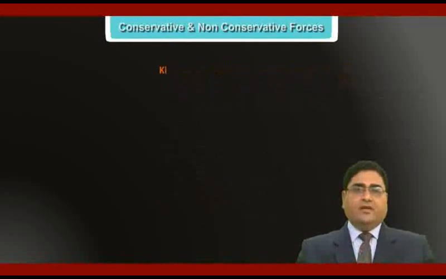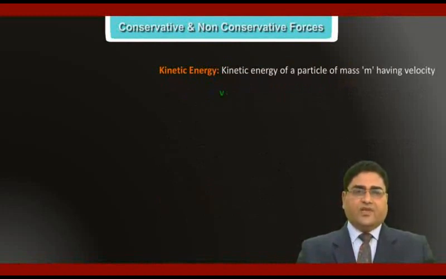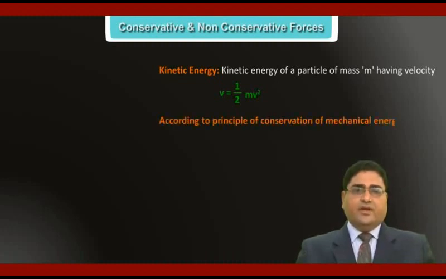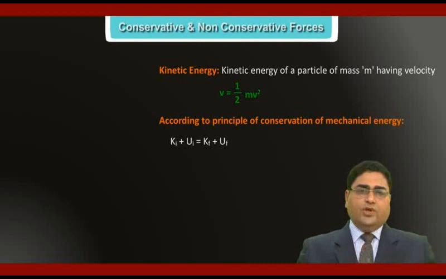What is kinetic energy? Kinetic energy of a particle of mass m having velocity v is half mv square. So according to the principle of conservation of mechanical energy, kinetic energy initial plus potential energy initial equals kinetic energy final plus potential energy final. We can also write U initial minus U final equals K final minus K initial. Loss in potential energy equals gain in kinetic energy. This is known as the principle of conservation of mechanical energy.